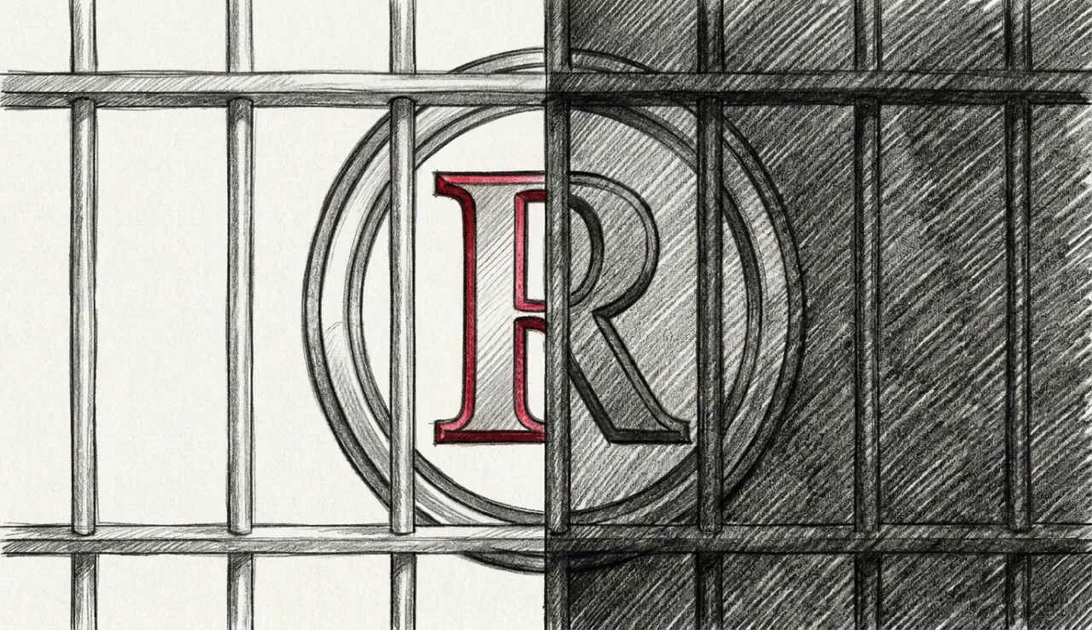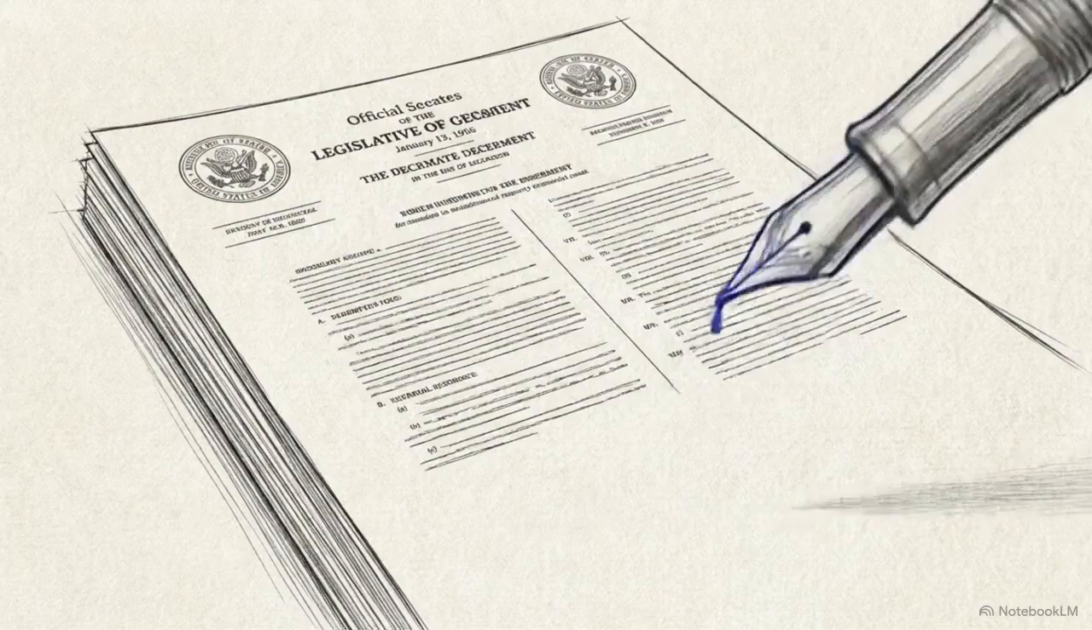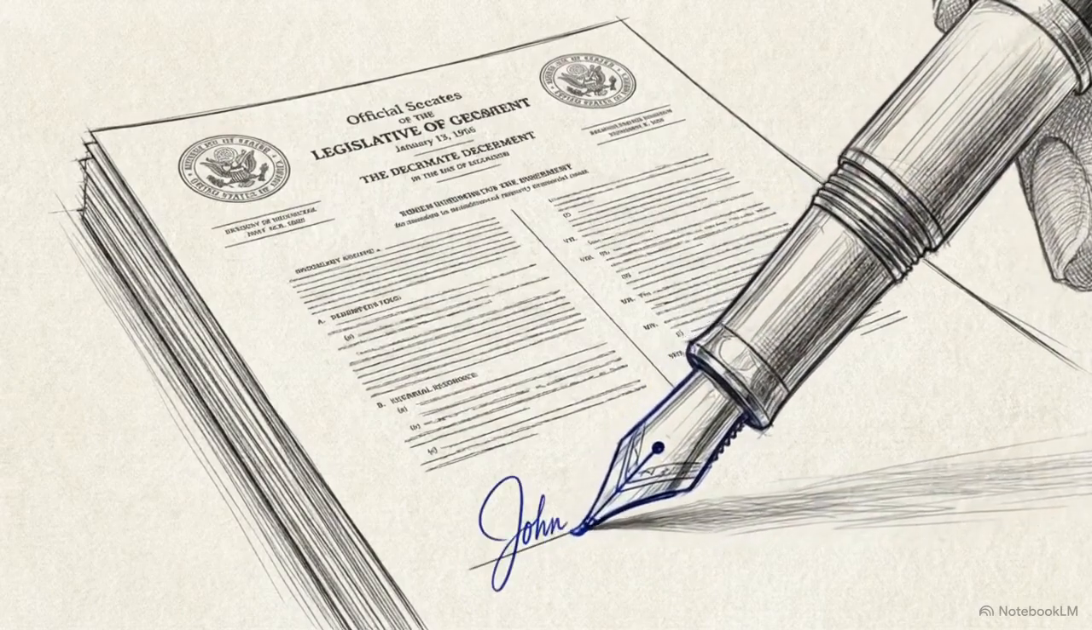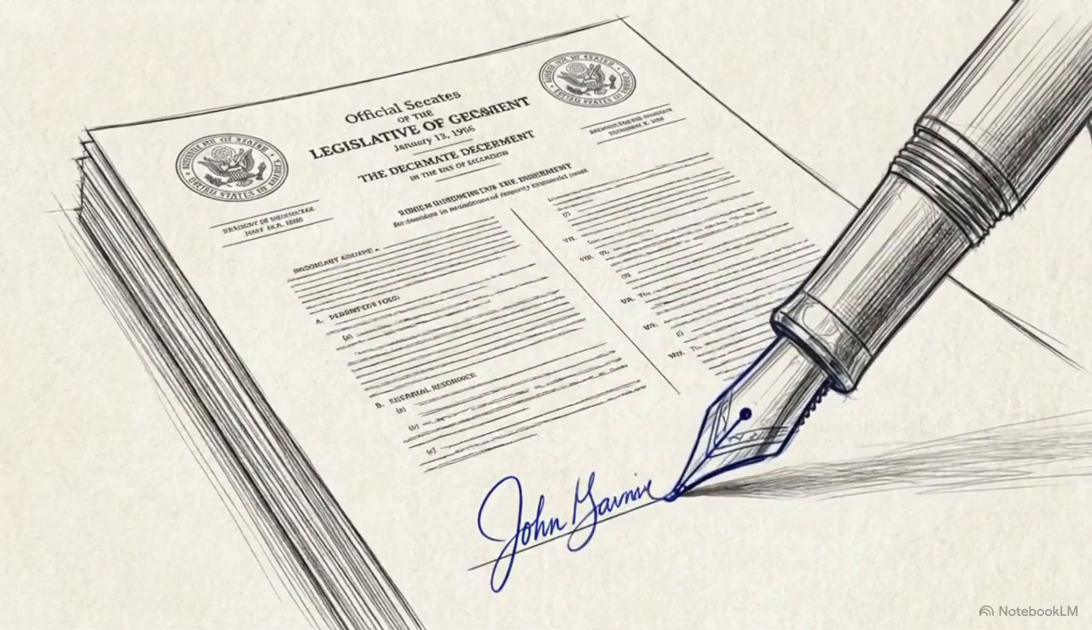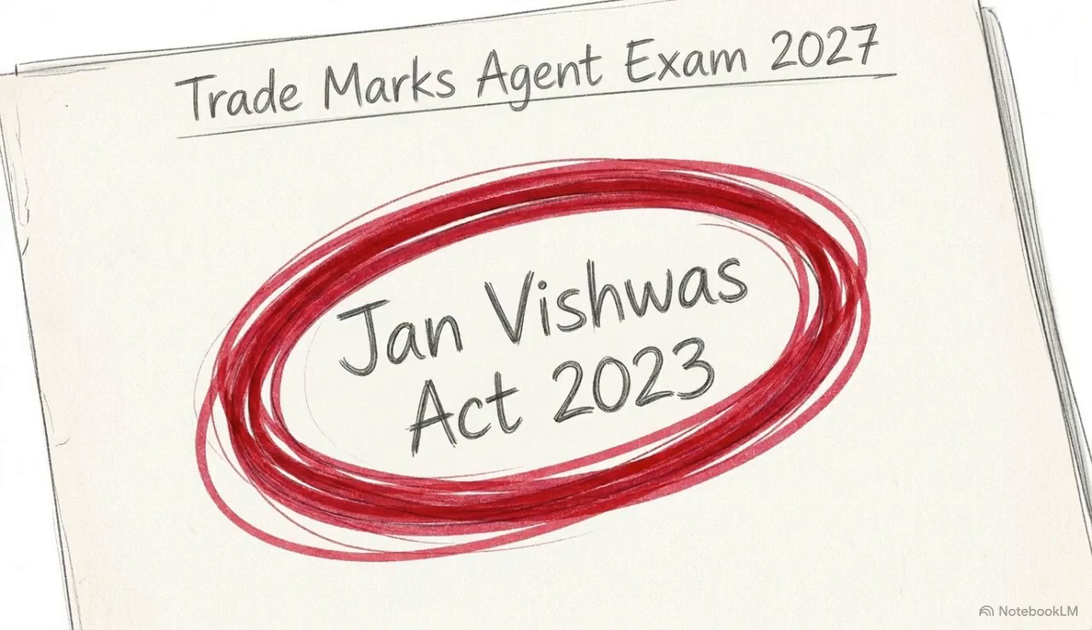Until August 2024, falsely writing the letter R in a circle next to an unregistered trademark could lead to a prison sentence. Today, that same act is met with a monetary penalty. This change was introduced by the Jan Vishwas Act, a piece of legislation that overhauled the penalty structure of the Trademarks Act and serves as a major focus for current affairs questions in the 2027 exam.